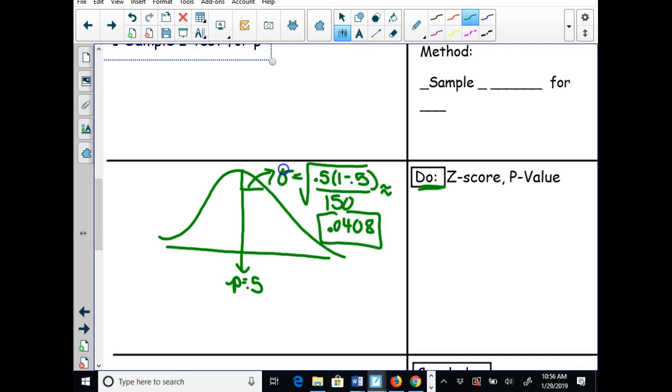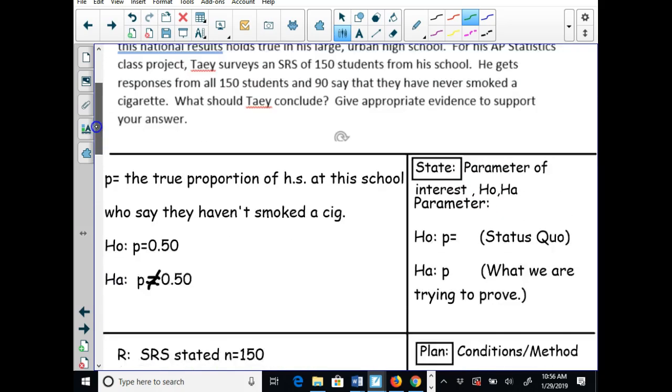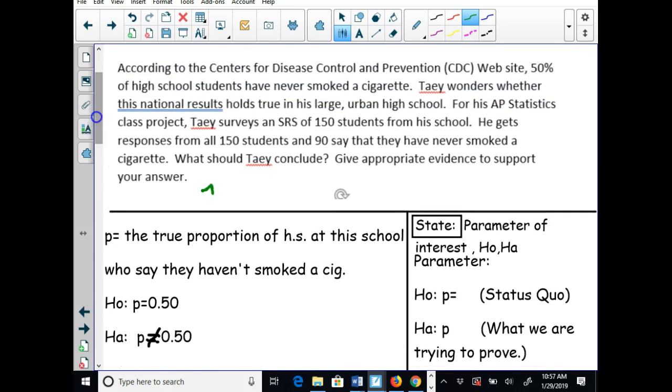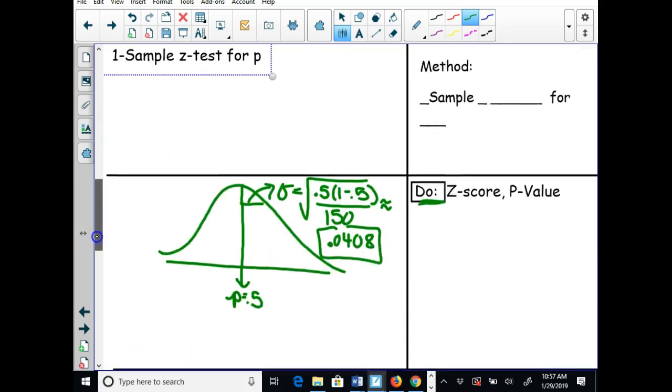Okay, next I have to figure out what is my p hat. So I have to go back up to my problem. Remember, your p hat is always going to be that part over the total. Well, 90 of 150 is my p hat, okay? And 90 divided by 150 is equal to 0.6. So right now we do have evidence that the taste score is different than 50%. Our question is, though, is it significant evidence? Or is it just natural variation?